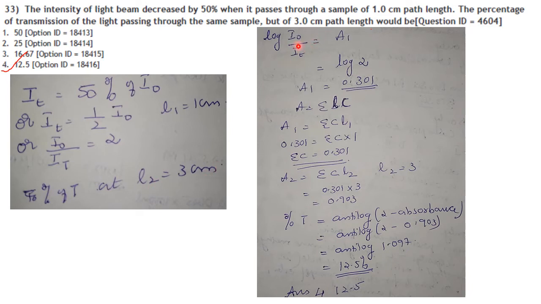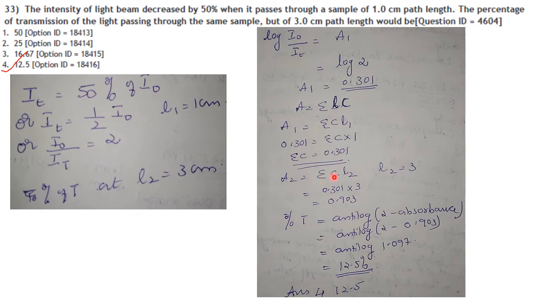We know that log I0 by IT is equal to A1. A1 they have given as log 2, or A1 is equal to 0.301. A is also equal to epsilon LC. From there we can calculate epsilon C by substituting the value of absorbance, and L1 is equal to 1 centimeter.